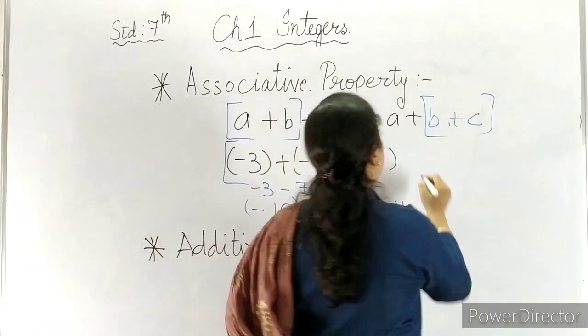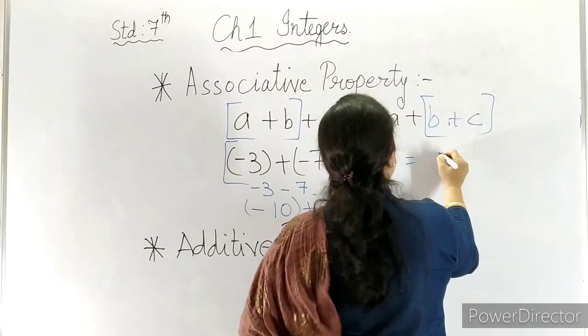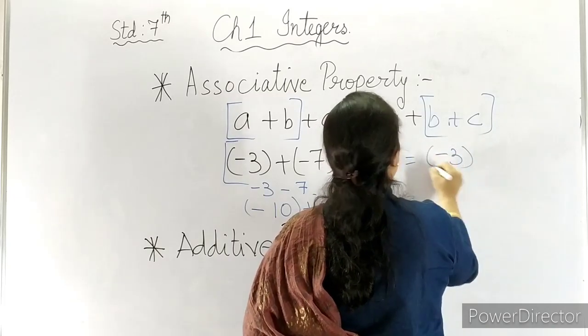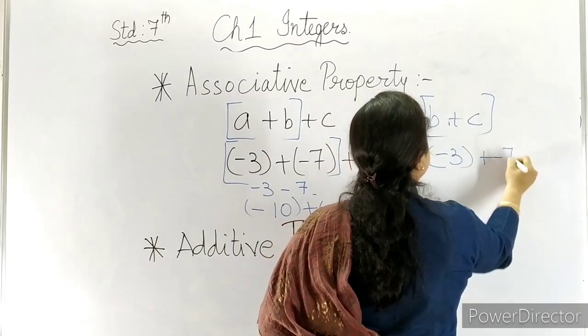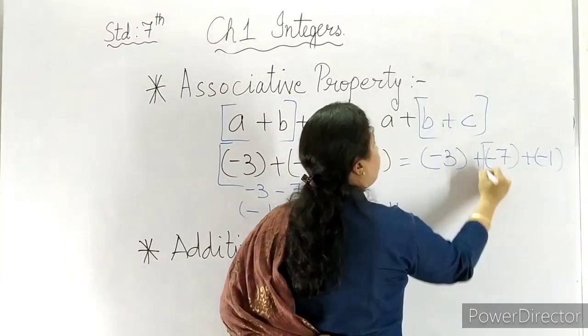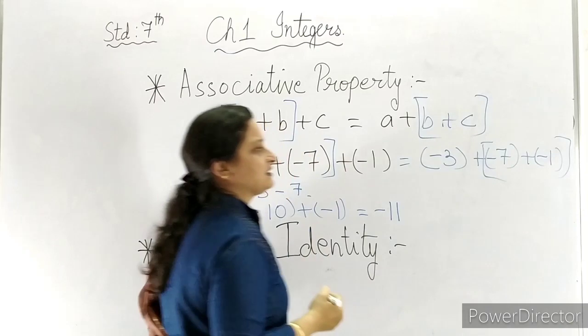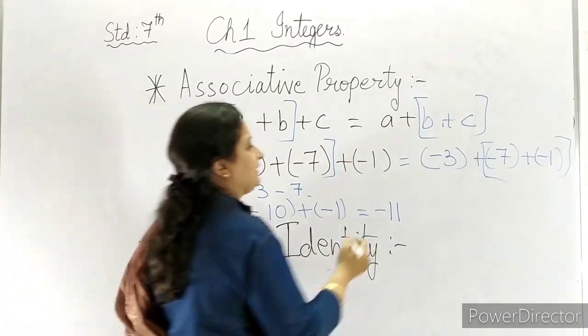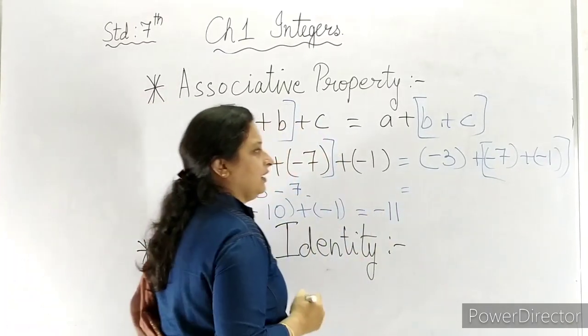Now, if we see in the other way, that is -3 plus -7 plus -1. We'll take -7 plus -1 first and then we'll add -3 to it.